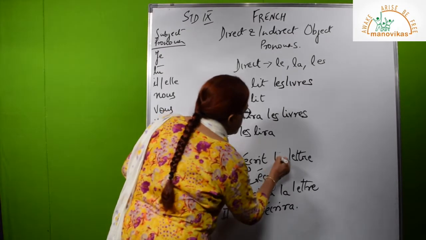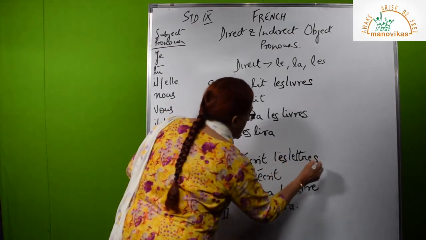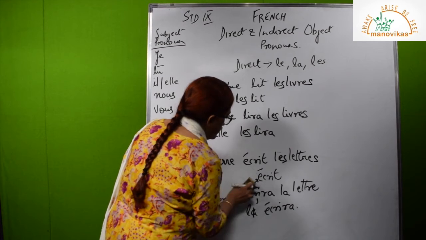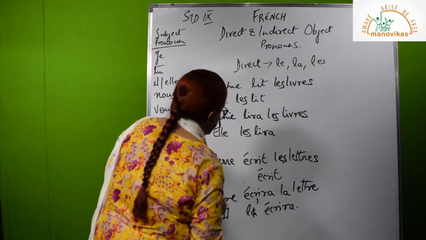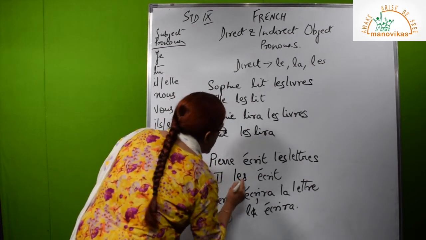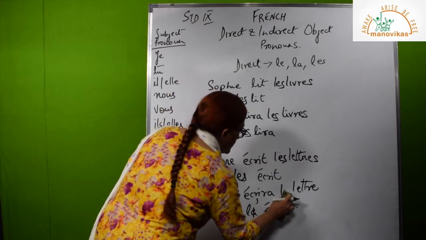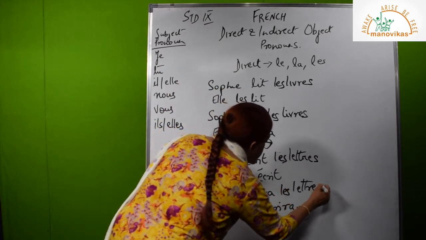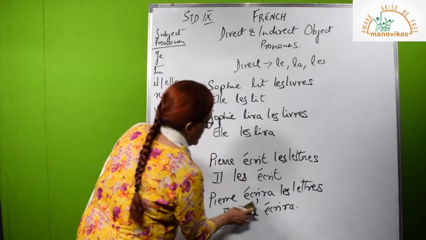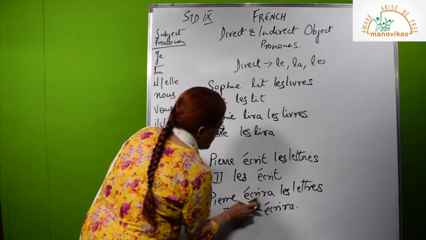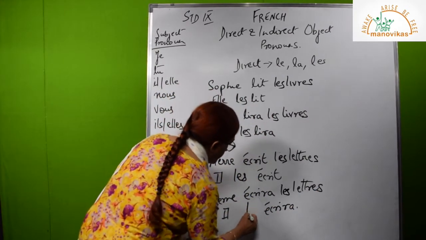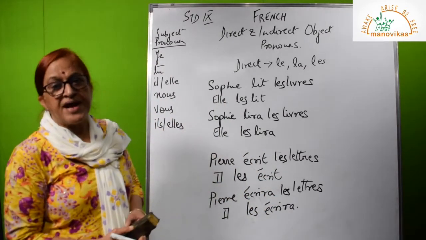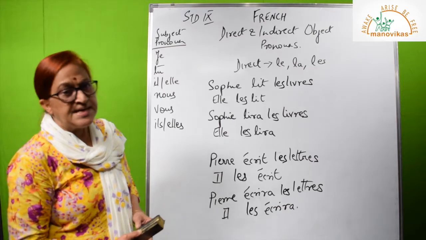Then again here in plural, la becomes les. Lettre gets an S. Il les écrira. He will write them. Them refers to letters.